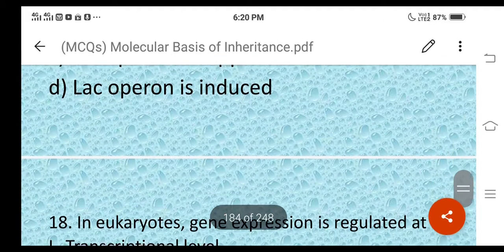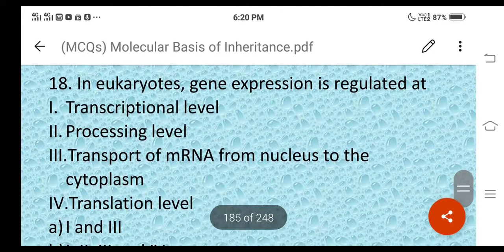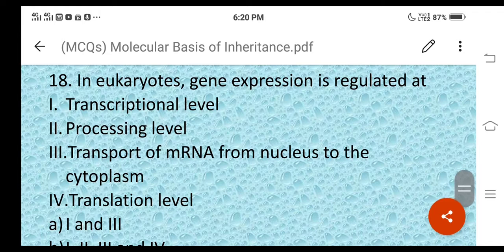Then next one, question number 18. In eukaryotes gene expression is regulated at. What is the correct answer here? The different statements are there. One is transcriptional level, then processing level, then third one is transport of mRNA from nucleus to the cytoplasm, then fourth one is translation level, right?